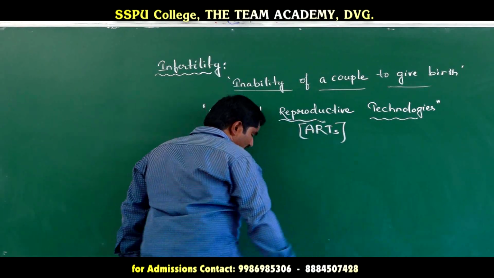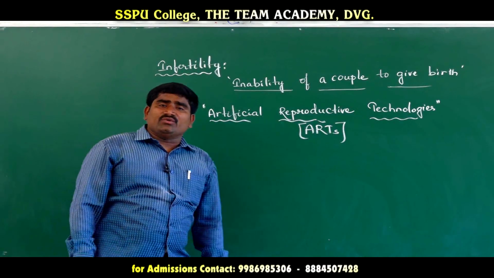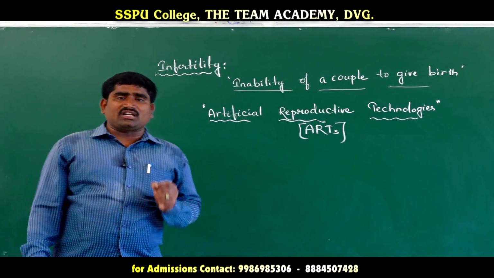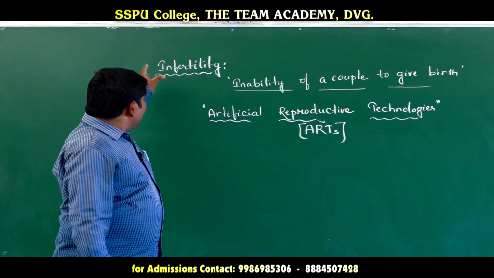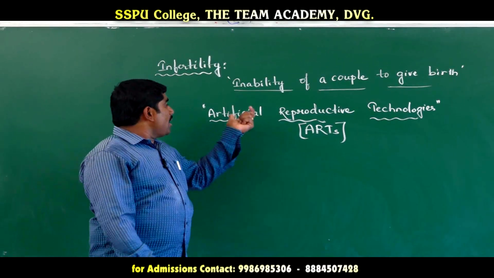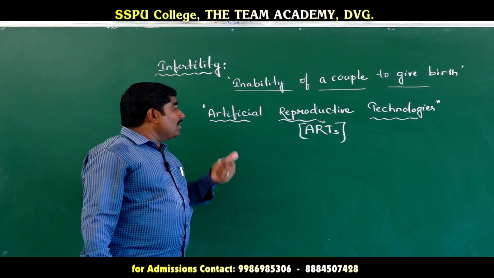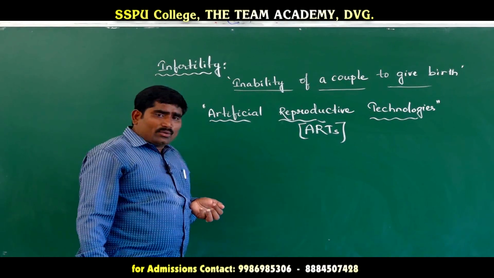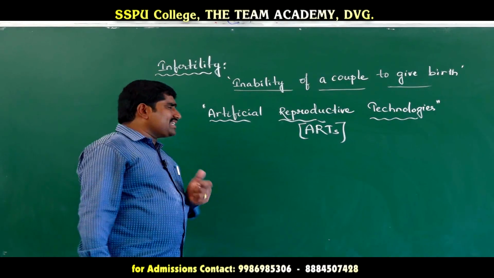The methods which are used to correct infertility are called artificial reproductive technologies. What are these technologies?